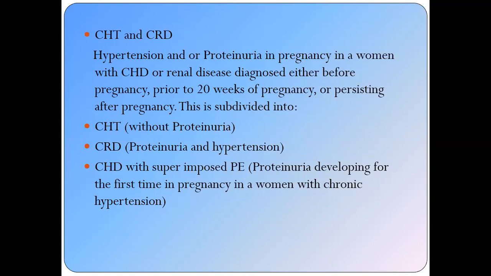This is again divided into chronic hypertension without proteinuria, chronic renal disease, that is the proteinuria and the hypertension, and chronic hypertensive disease with superimposed preeclampsia. Means the patient was already known to be hypertensive and now in the pregnancy she develops proteinuria, and then it's labeled as the chronic hypertension superimposed by the preeclampsia.